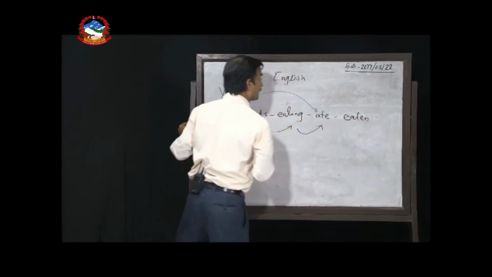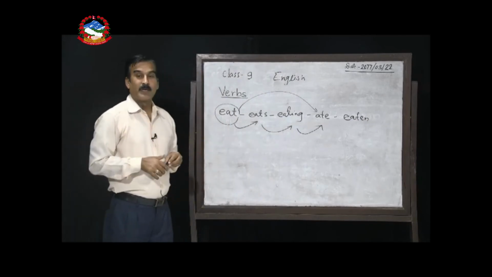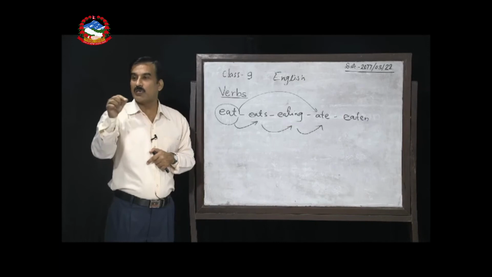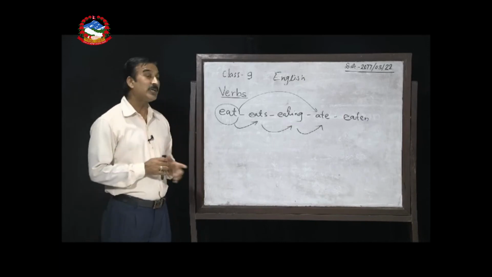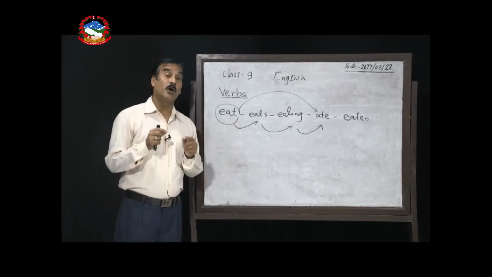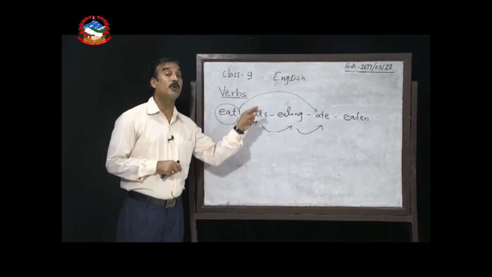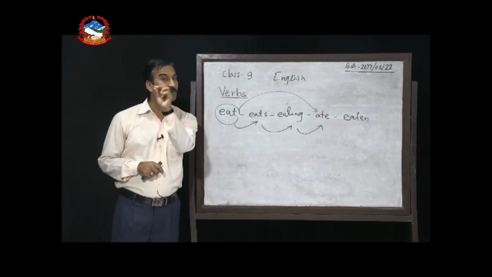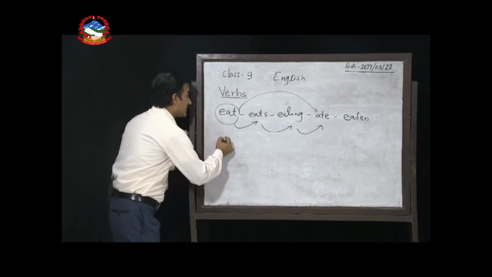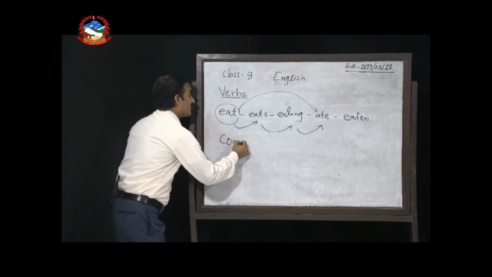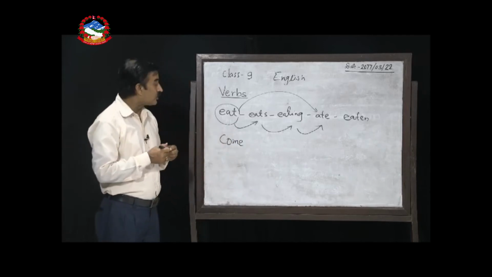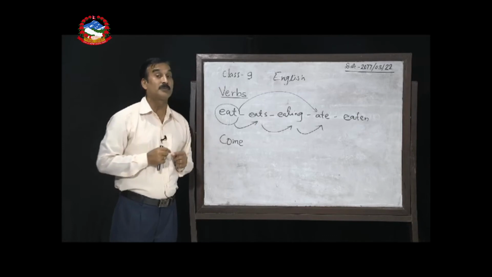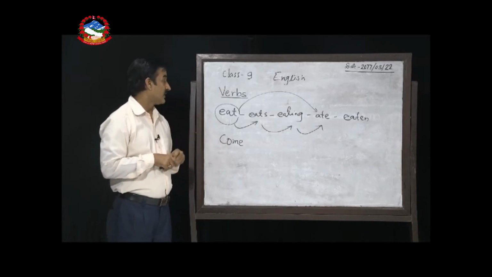eaten. In this way, if we try to recognize the main verbs, we can analyze those verbs by taking their different forms like this. Similarly, I am going to provide you another example with the verb come. This is also the basic form or root form of the verb come.